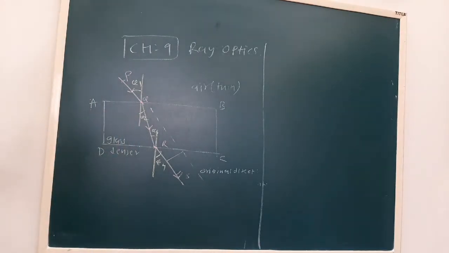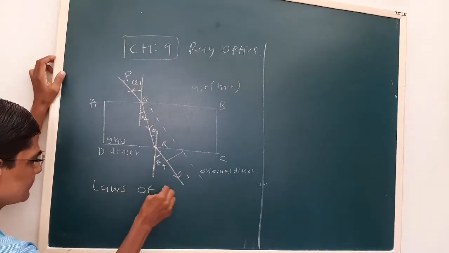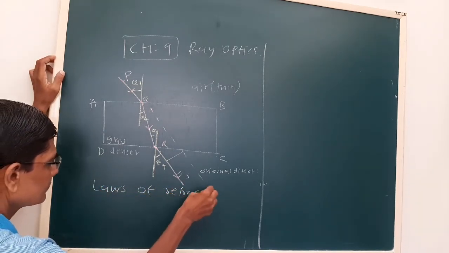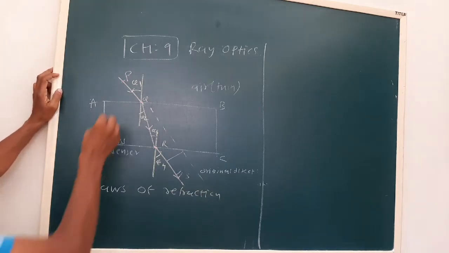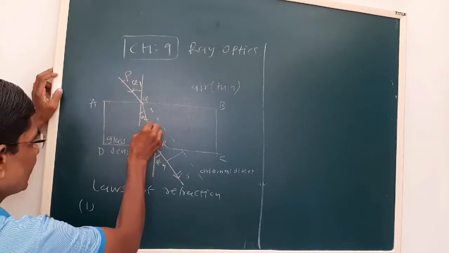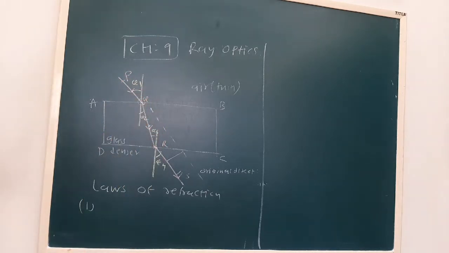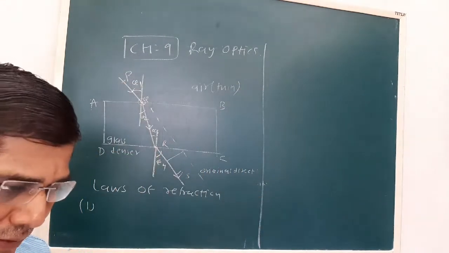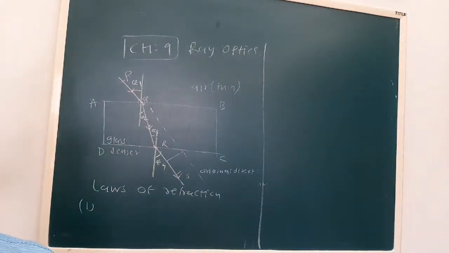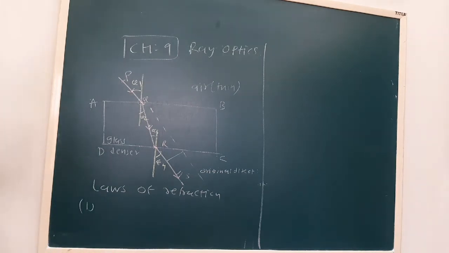Next we have to see the laws of refraction. The first law: the incident ray, the refracted ray, and the normal at the point of incidence are in the same plane. Earlier we also talked about how a plane is a surface formed by three non-collinear points. So here also we have three non-collinear points.